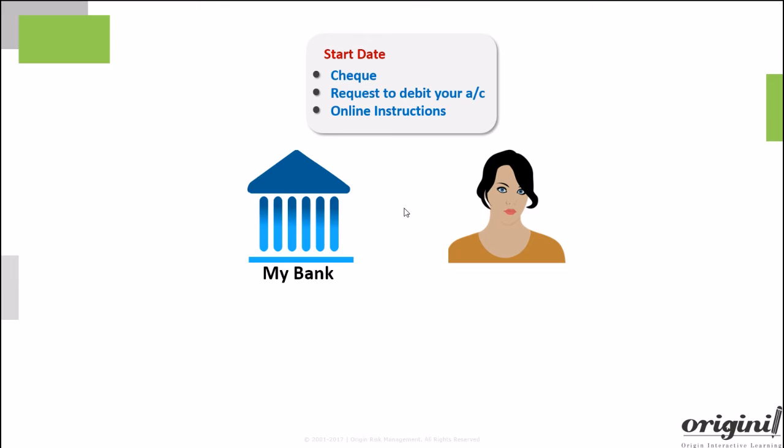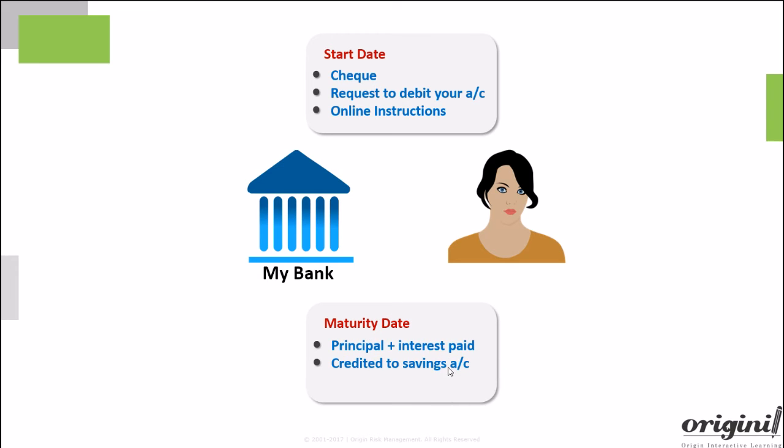The bank will repay your principal amount, which is the amount of money you are putting into this fixed deposit, along with the interest earned, on the maturity date of the deposit. This may be credited back to your specified savings account. It is also possible to give an auto-renewal instruction so that the bank can renew the deposit on maturity for the same tenor at the then prevailing interest rate.